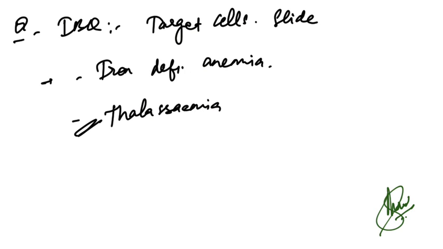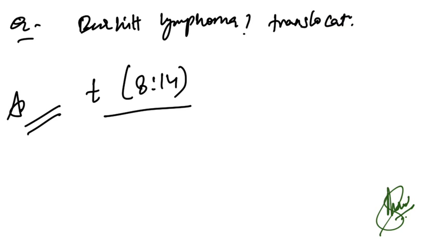Now image based questions, target cells slide was given. So target cells are mostly seen in thalassemia and not iron deficiency anemia. Now Burkitt's lymphoma translocation, what translocation is there? So translocation of 8 and 14 chromosome is seen in Burkitt's lymphoma.